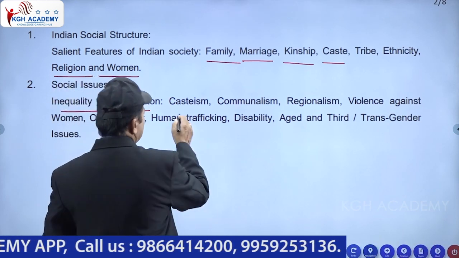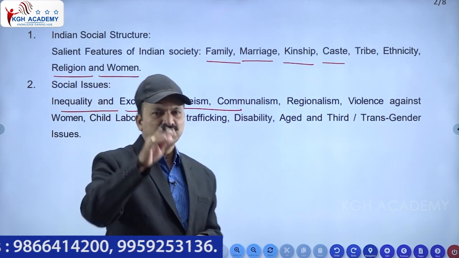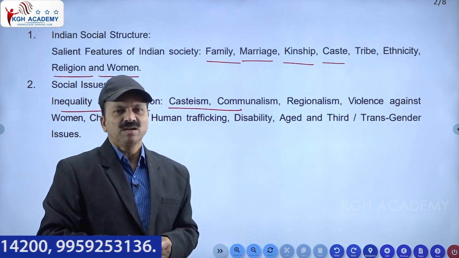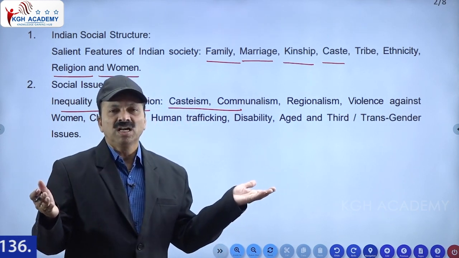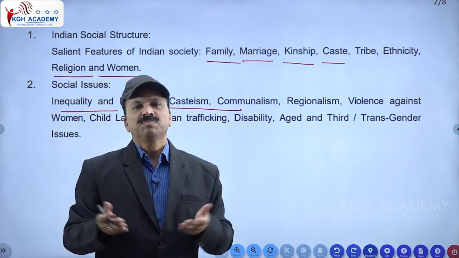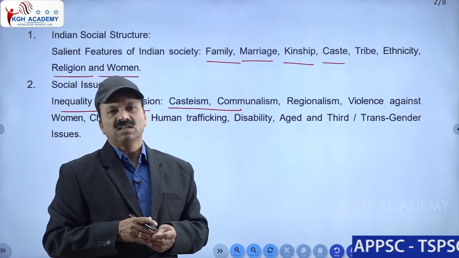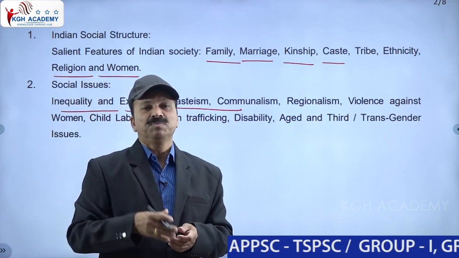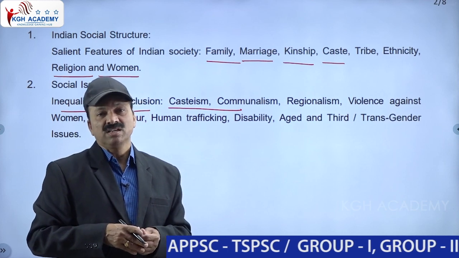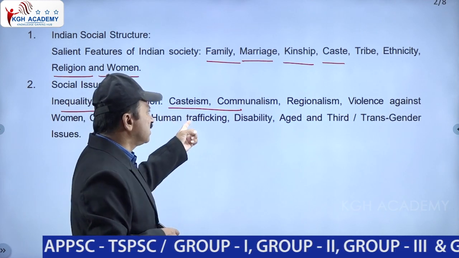One is casteism. In casteism, upper caste people dominated and lower caste people were suppressed. With that, automatically the Karamchedu incident took place in Andhra, you know well. Many Dalit community people were stabbed and killed in the period of N.T. Rama Rao. The Karamchedu incident. So like that, here casteism we are calling.